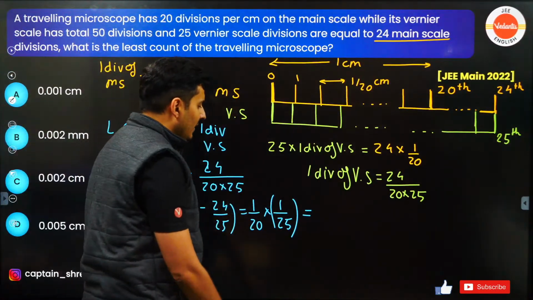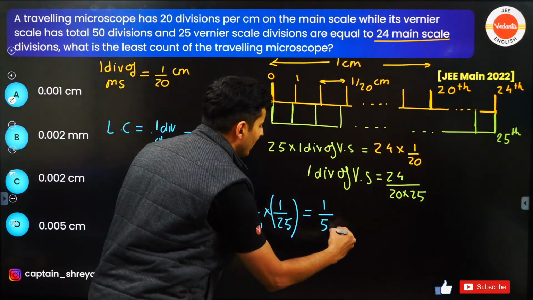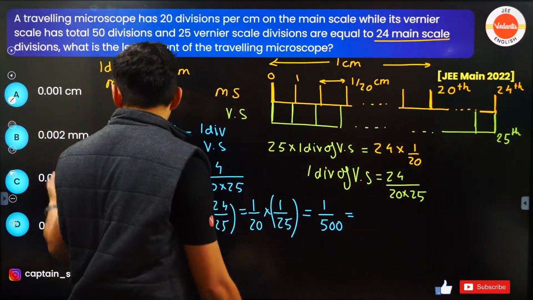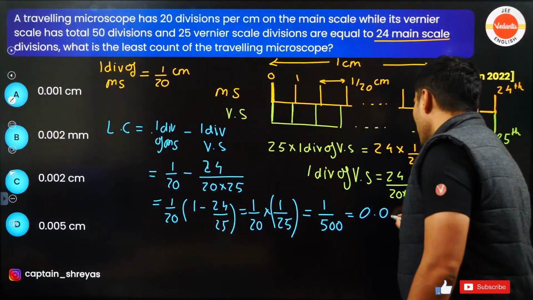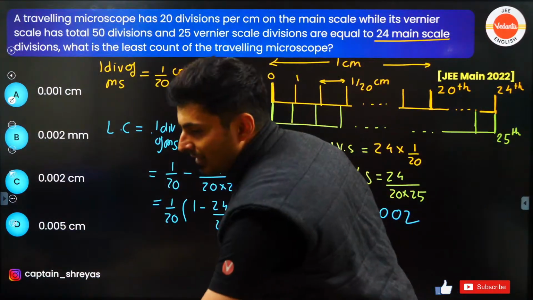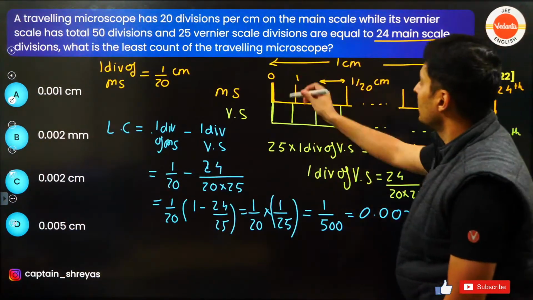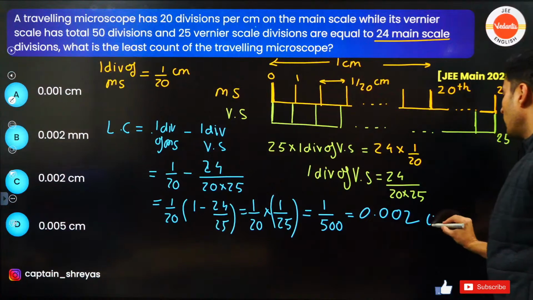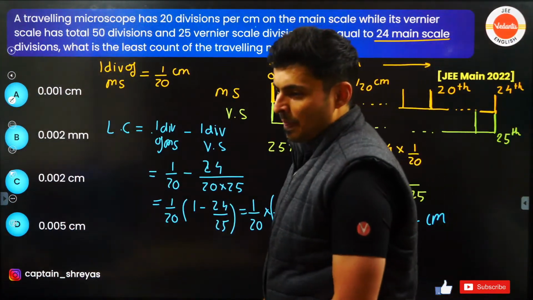Okay, so 25 into 20 is 500, so 1 by 500. So what is 1 by 500? Over here, 0.002. Very good. Everything is in centimeters. You can see everything is in centimeters. So the final answer is also in centimeters, not in millimeters.